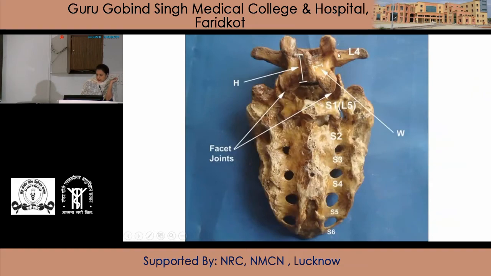So here is the atypical vertebra, the fifth lumbar vertebra, that joins with the sacrum at the lumbosacral joint. The inferior articular process of the fifth lumbar vertebra joins with the first sacral vertebra at the lumbosacral joint. So these are the features of the atypical vertebra: this is the largest of all vertebrae, the gap, and next is the transverse processes.